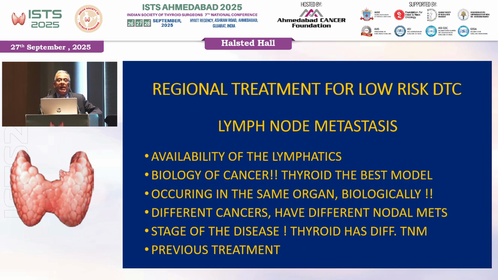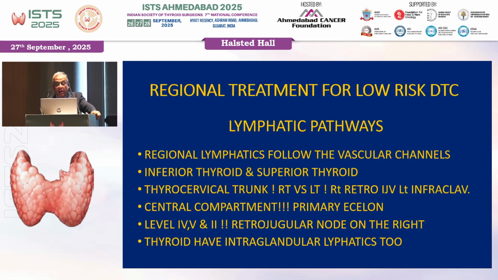Lymph node metastasis depends upon the availability of lymphatics and the biology of the cancer. Thyroid is the best model. Occurring in the same organ, biologically different thyroid cancers have different nodal metastasis, and therefore, as far as the stage of disease in thyroid is concerned, T is not equivalent to N, and of course previous treatment will change it.